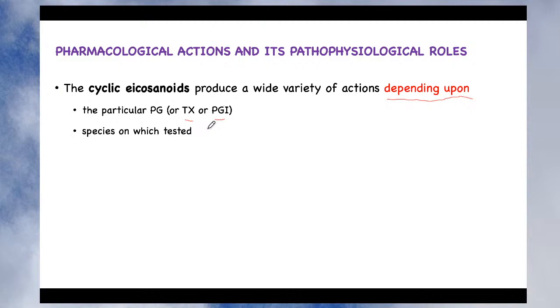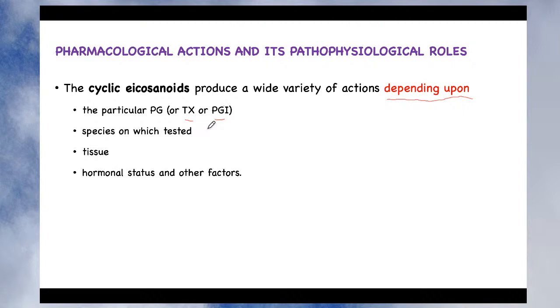Based on this biological composition, their pharmacological action on those tissues or species also changes. So it depends upon the species on which it is tested. It is also based on the tissue on which you test, whether it is the longitudinal muscle of the GI tract or the circular muscle of the GIT. Based on different tissues, it may show different pharmacological actions, and we are going to see that in detail when we study the pharmacological action and their pathophysiological role on different tissues.